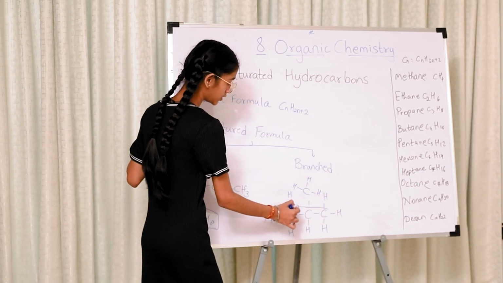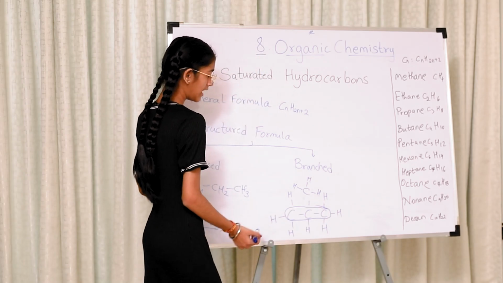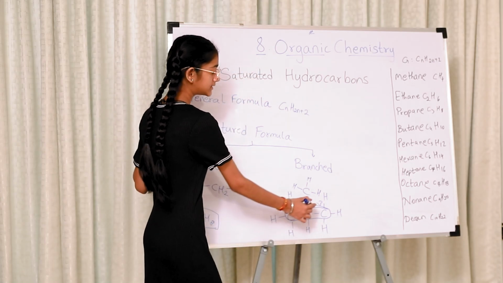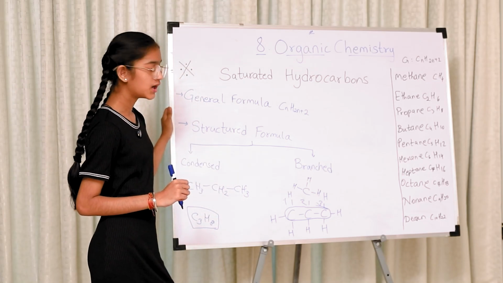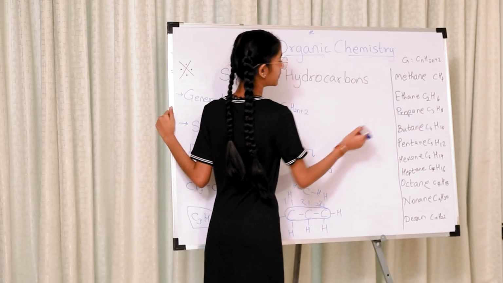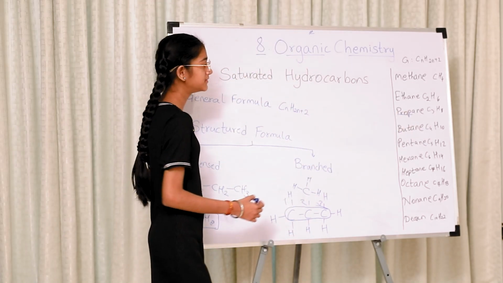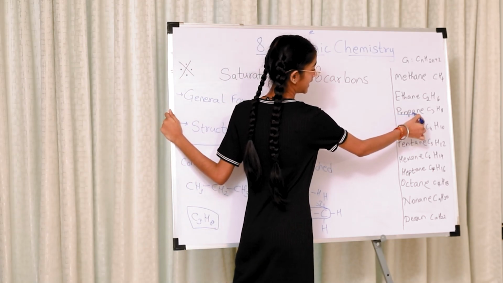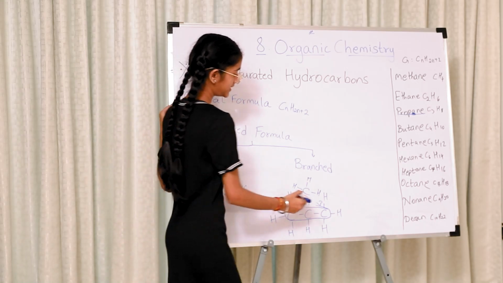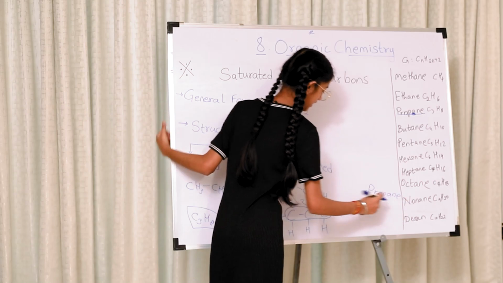We have to consider the longest chain in a straight form, which is this. We number it 1, 2, 3. There are 3 carbon atoms, which means it is propane. The prefix is prop. Because there is a single bond between the carbon atoms, we add A over here and then NE, which means it is propane. But what about this?